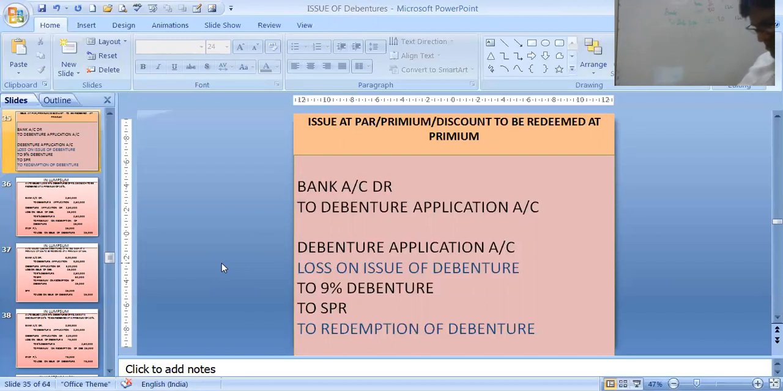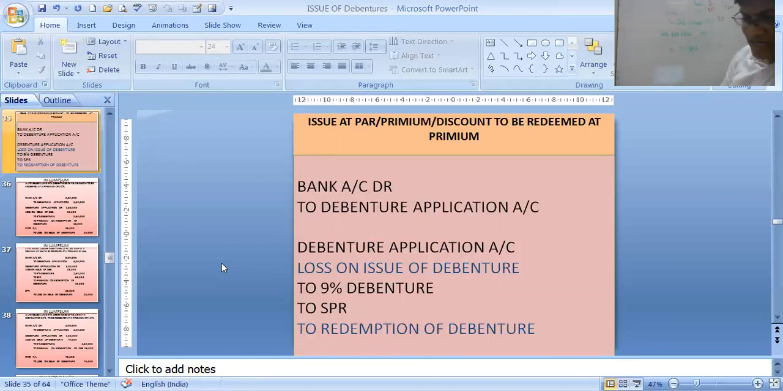But my next journal entry, where I am transferring this application and allotment money to the debenture, over there it will be a little change. In case of par, it will be debenture application and allotment to 9% debenture. I gave a little gap because I have to write something over there. To 9% debenture. It is at par, so 100 rupees.